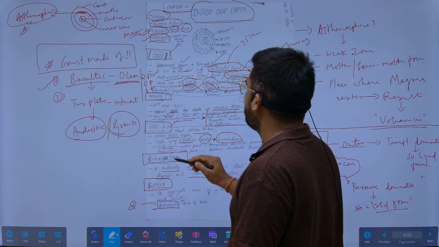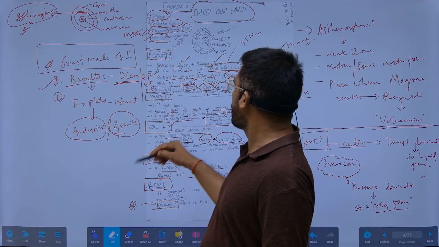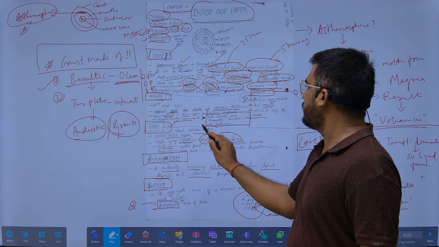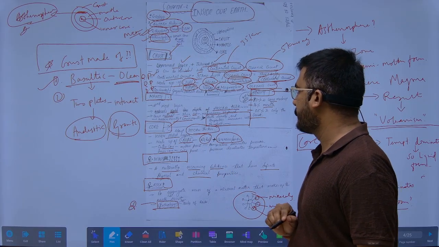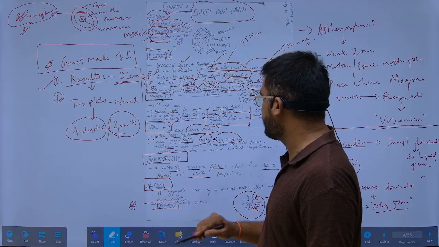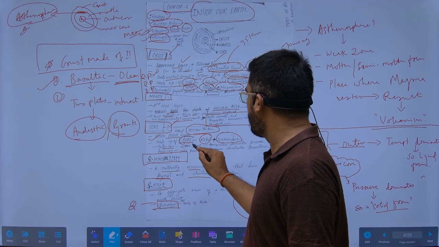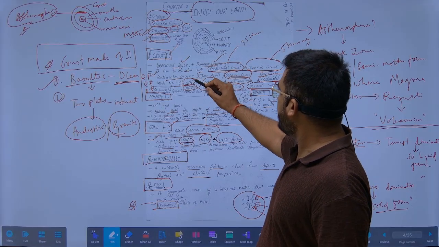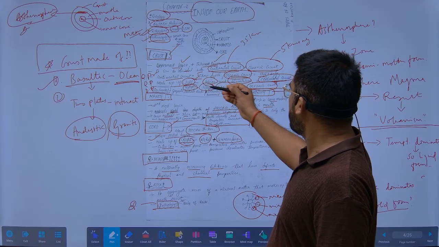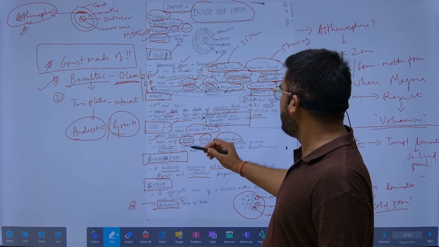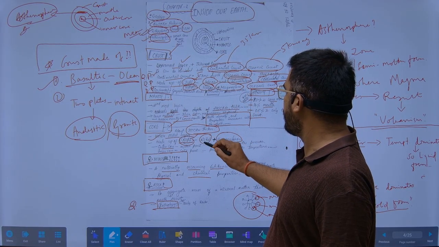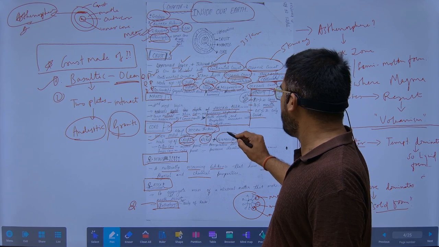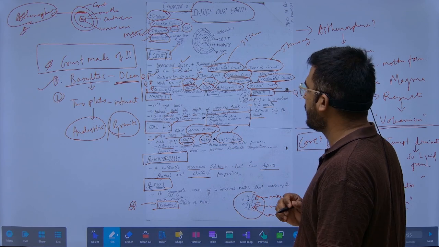Now, as we go inside, there is the core. It is 3500 kilometers thick. It is the innermost layer. What is it made up of? We have seen that the continental crust is made of Sial, the oceanic crust is made of Sima, and the innermost core is made up of Nife, nickel and ferrous iron.